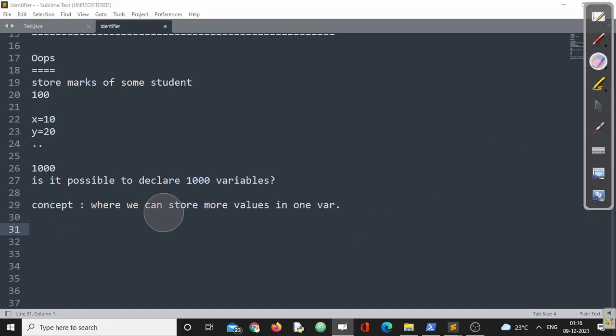The solution is, I want a variable that can store multiple values. But all the data types that we have discussed till now, all the variables are single variables which can hold only how many values? One value.